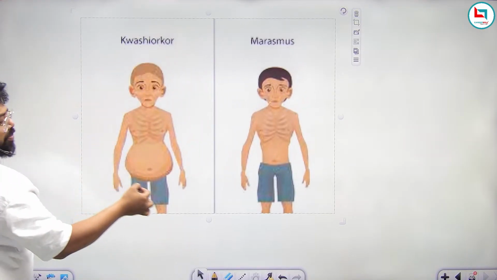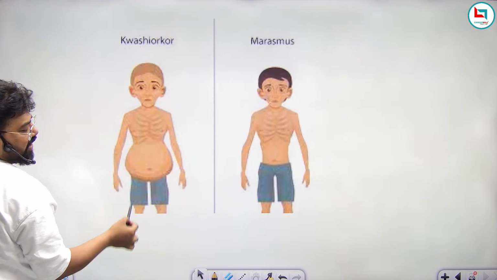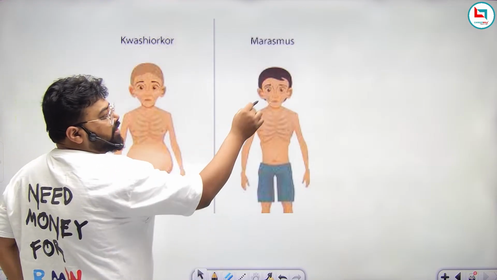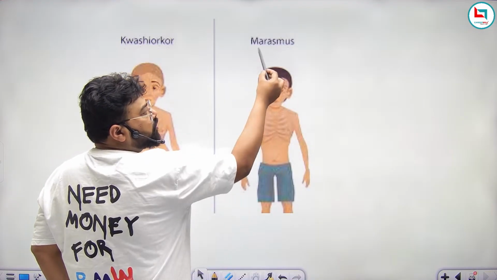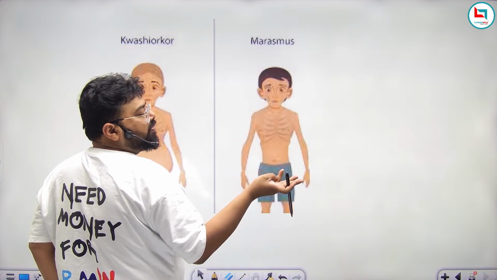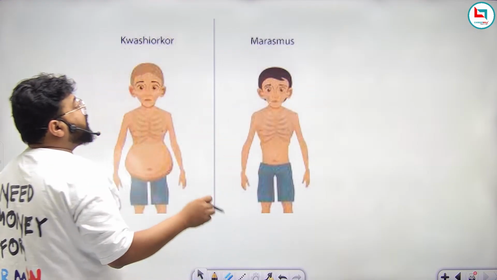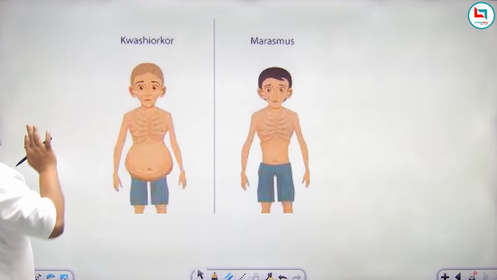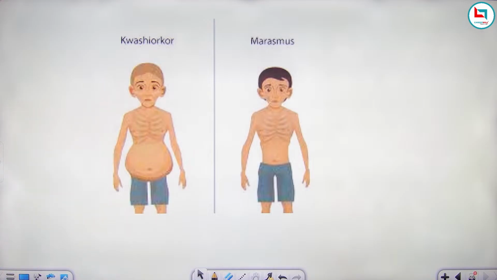This guy has belly pot with extremely thin limbs. Limbs means hands and legs. So this guy is suffering from kwashiorkor. On the other hand, this guy has an extremely thin body. It is looking like a skeleton. So this guy is suffering from marasmus. He is not getting enough amount of protein, fats and carbohydrate in his diet, so we call it protein energy malnutrition. This guy is getting carbohydrate and fat in his diet but not getting enough protein. That's why his body is not well developed.